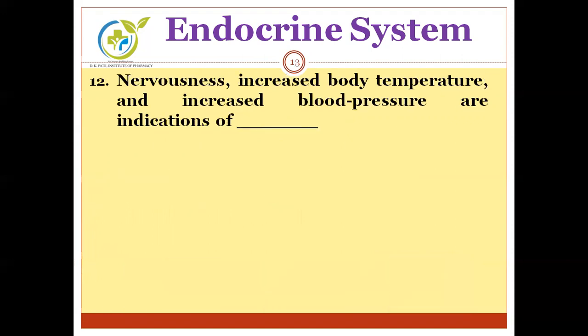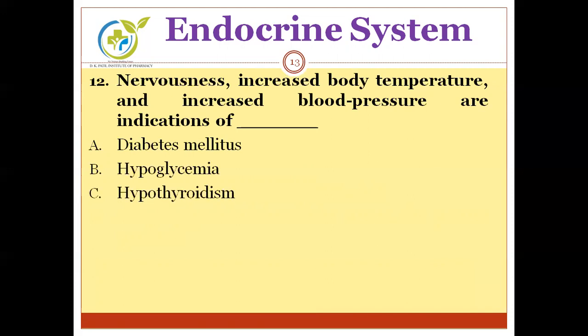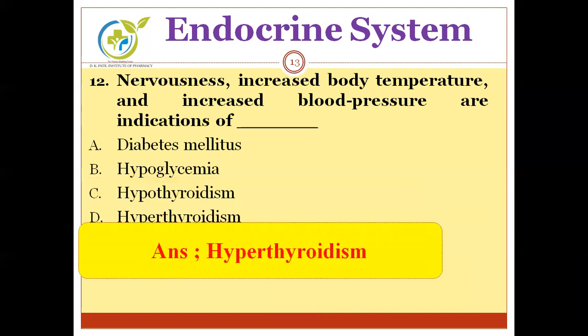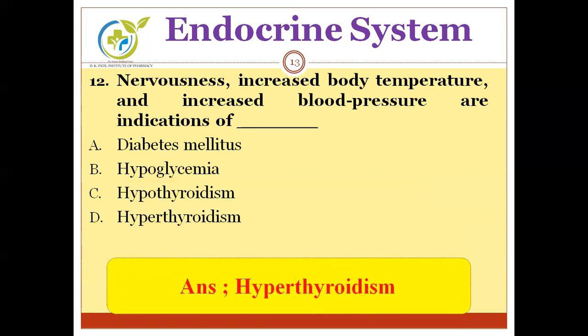Moving to the next question. Nervousness, increased body temperature, and increased blood pressure are indications of, options are diabetes mellitus, hypoglycemia, hypothyroidism, hyperthyroidism. Any guesses? Correct answer is hyperthyroidism. In case of hyperthyroidism, there will be nervousness, increased body temperature, ultimately leading to increased blood pressure.